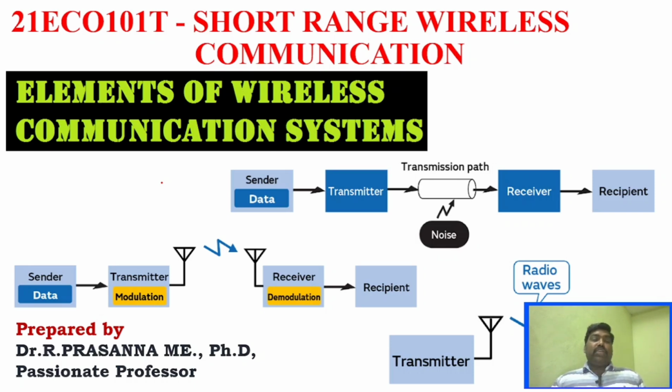Today's video is about another interesting concept in short-range wireless communication, where we're going to see the elements of a wireless communication system. This is a very important question in this unit. We're going to see about the transmitter and receiver, what the different technologies involved are, what the different types of sources are, what the message formats are, what the different conditions for transmitter and receiver are, and what the different types of antennas that can be used are. All these things we're going to see in this video.